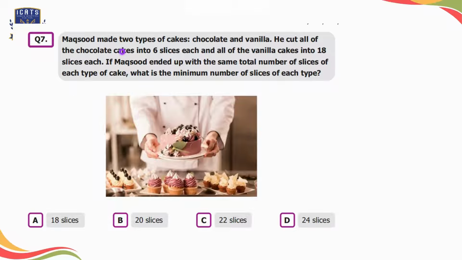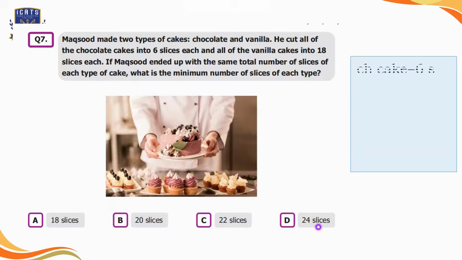Question number 7, Maqsood made two types of cakes, chocolate and vanilla. He cut all the chocolate cakes into 6 slices each and all of the vanilla cakes into 18 slices each. If Maqsood ended up with the same total number of slices of each type of cake, what is the minimum number of slices of each type? Option A is 18 slices, option B is 20 slices, option C is 22 slices, and option D is 24 slices.